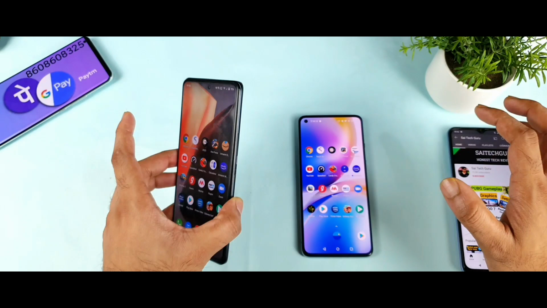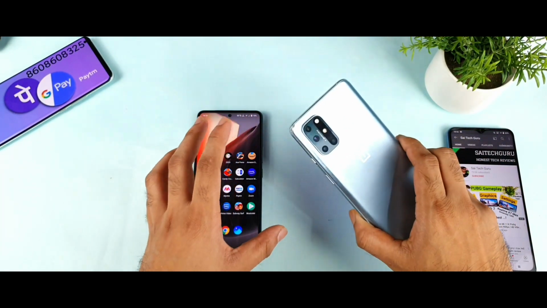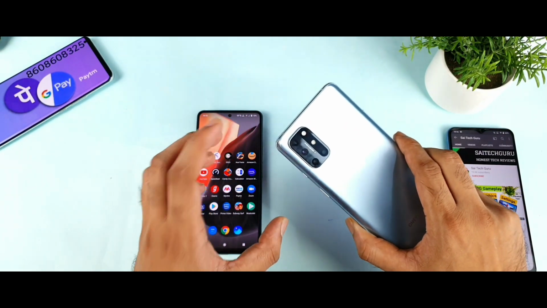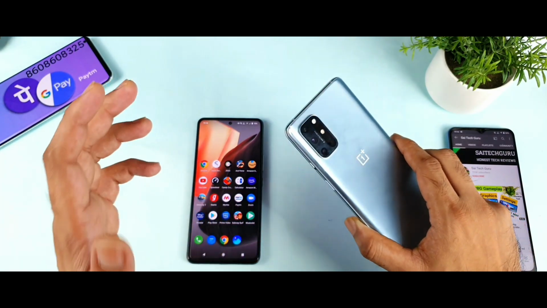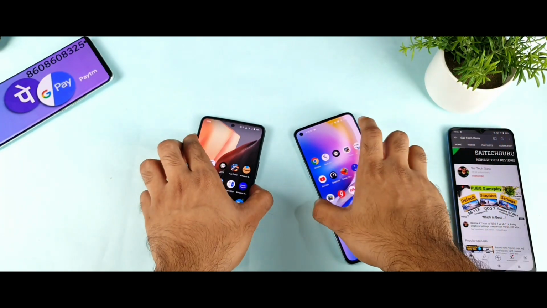But right now this is a really tough competition because we do have a silent beast, which is the OnePlus 8T. Yes, the OnePlus 8T was able to perform really great in my previous speed test videos which I did today and yesterday. So right now I decided to do this 15 applications and 5 games test. Let's get started friends without wasting any time.